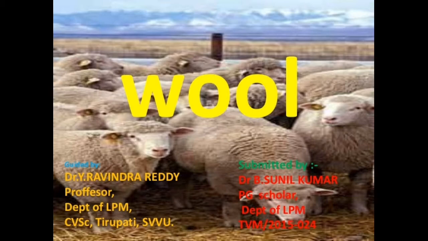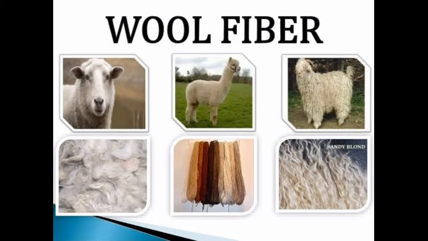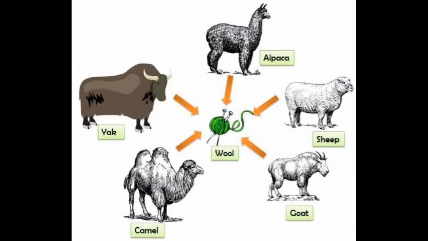Wool is obtained from sheep, goat, yak, camel and other animals. The bodies of all these animals are covered with a thick layer of hair or fleece which protects them from cold. Different breeds of sheep are found in different parts of the country. However, the fleece of sheep is not the only source of wool; we get wool from various other sources also.